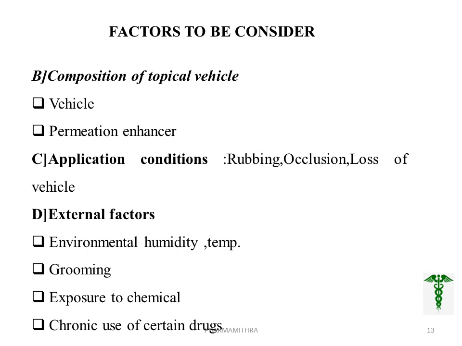Third, we want to consider the application condition. That is, the method by which we are administering, like through rubbing, through occlusion, and loss of vehicle. In rubbing, rubbing can influence the blood circulation to a particular area and it improves the drug penetration. Occlusion means what? The occlusive effect is produced by the topical preparation and it prevents the loss of moisture from the skin, and this trapped moisture promotes or influences the drug permeation.